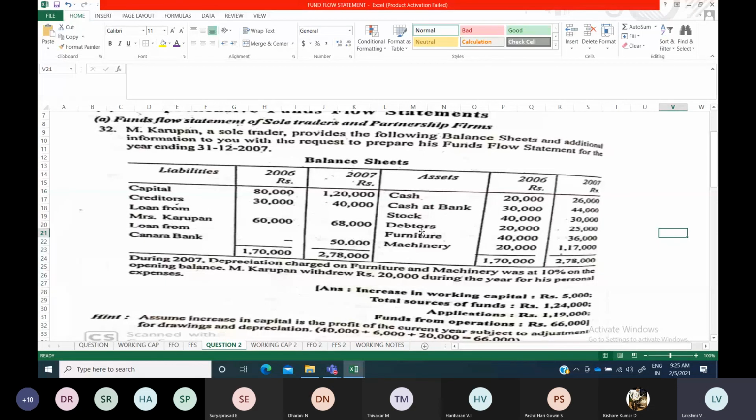Each and every item given here you should identify, and also identify the necessary accounts you have to prepare as working notes, and prepare your fund flow statement accordingly.